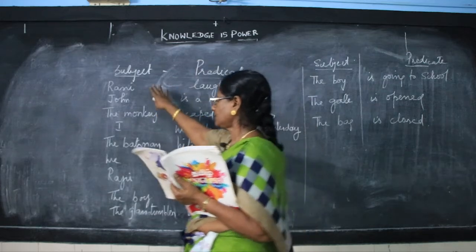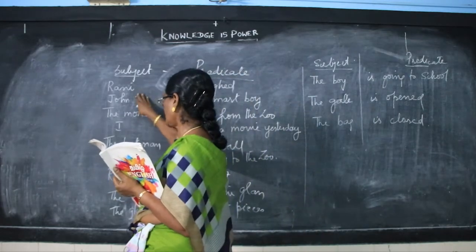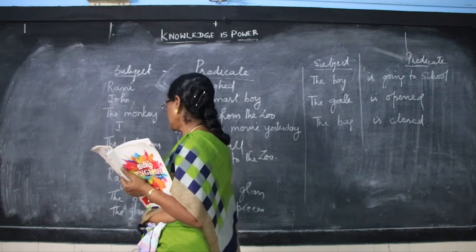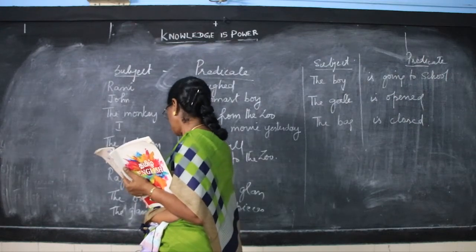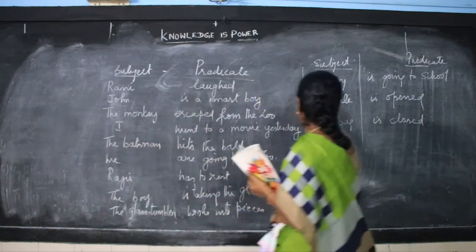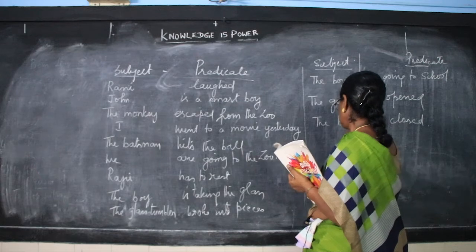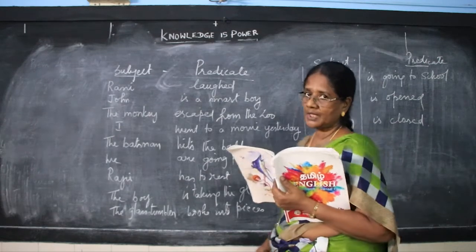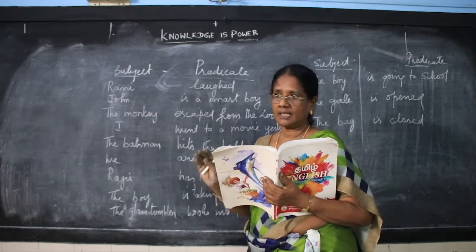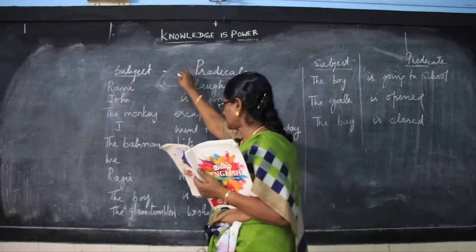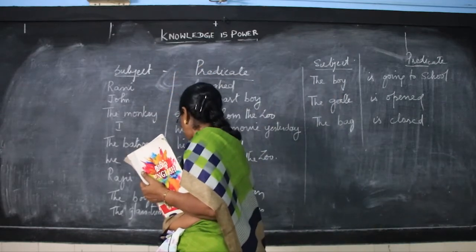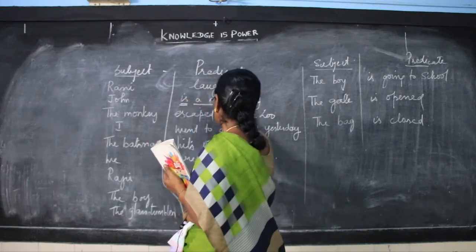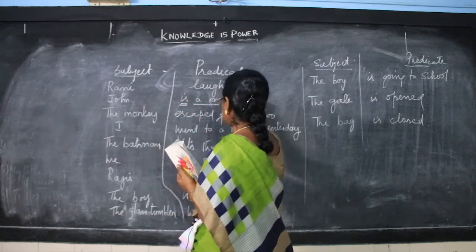Subjects always have the nouns: Rani, John, the monkey, I, the batsman, we, Raju, the boy, the glass tumbler, the boy, the gate, the bag. All these are nouns. I told you already, nouns are naming things. The naming things will come as subject, and all that comes with the verb and the object.